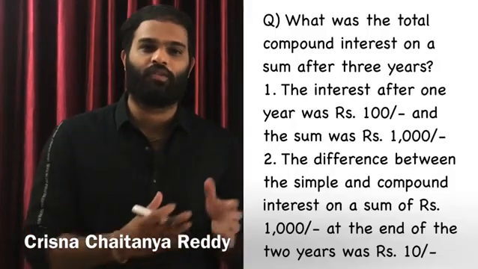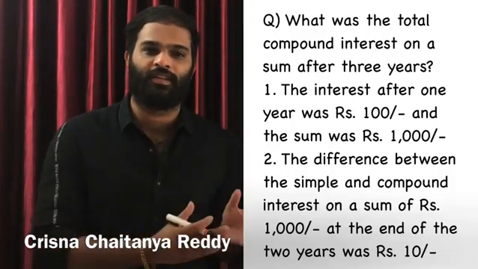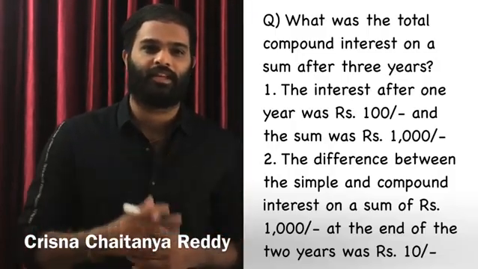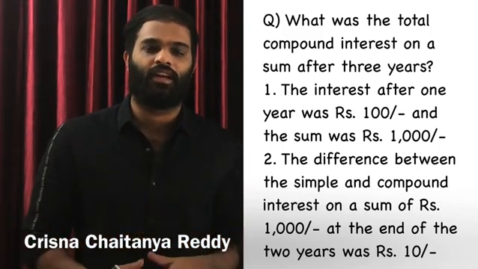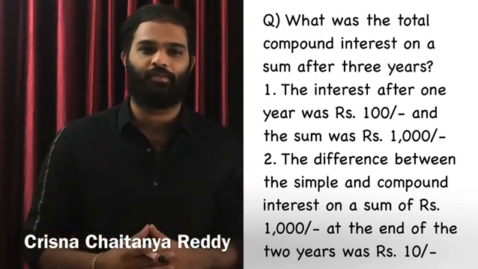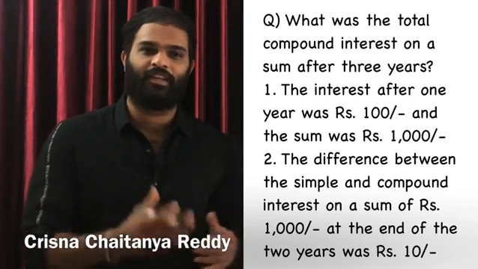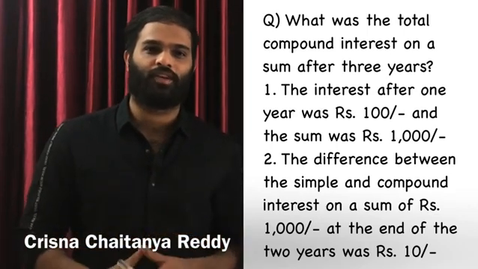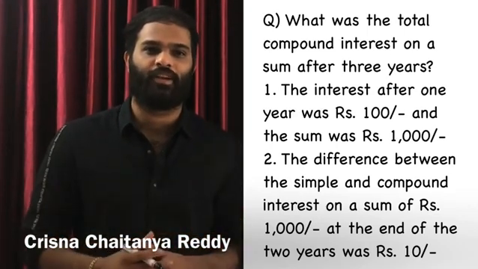Suppose the question is, what was the total compound interest earned on the sum after 3 years? The first statement is, the interest earned after 1 year is 100 rupees and the sum is 1000 rupees. And the second statement is, the difference between the simple and compound interest on a sum of 1000 rupees at the end of 2 years is 10 rupees.